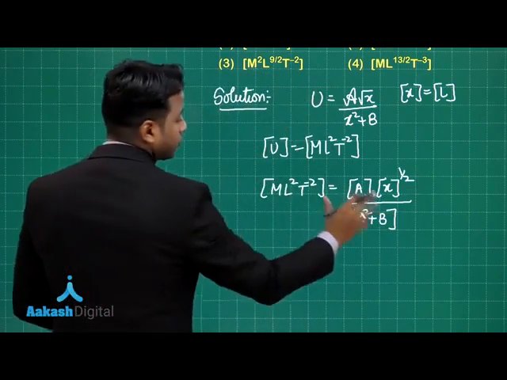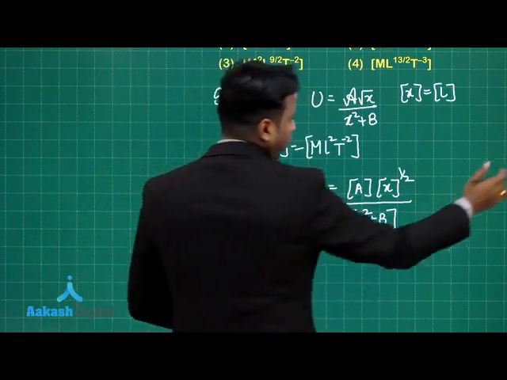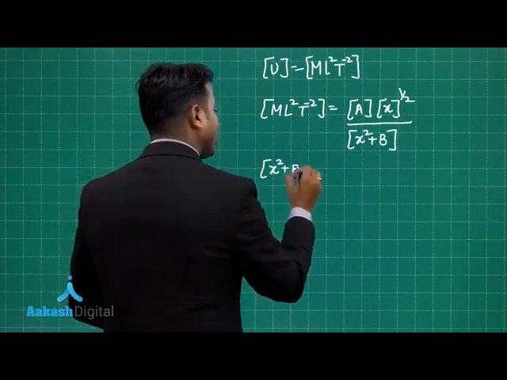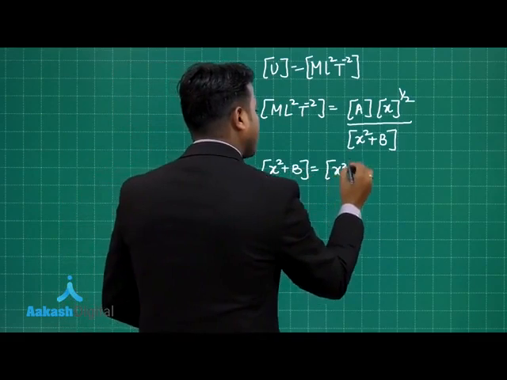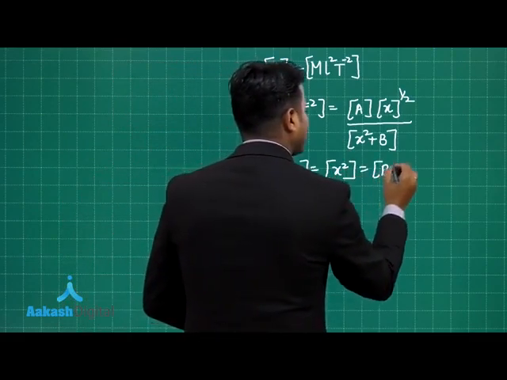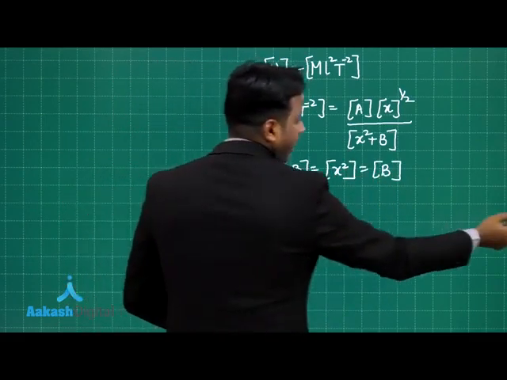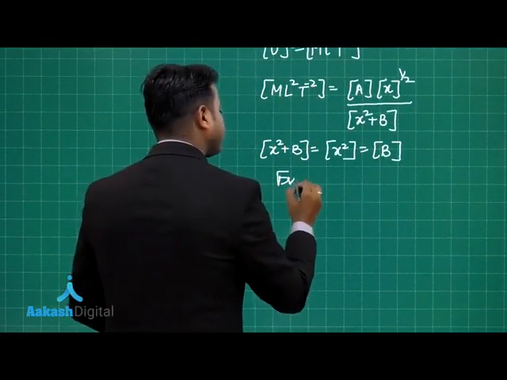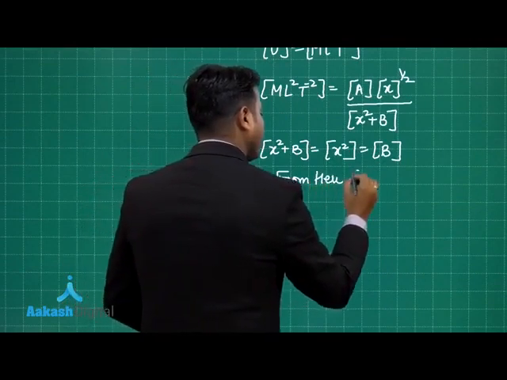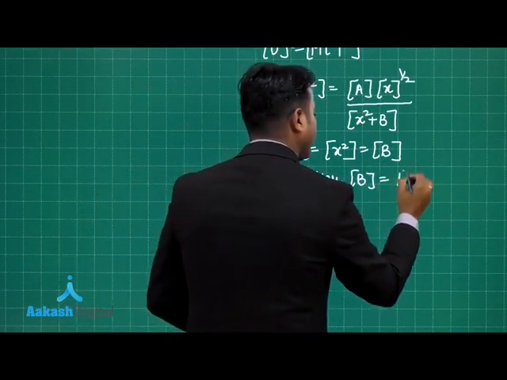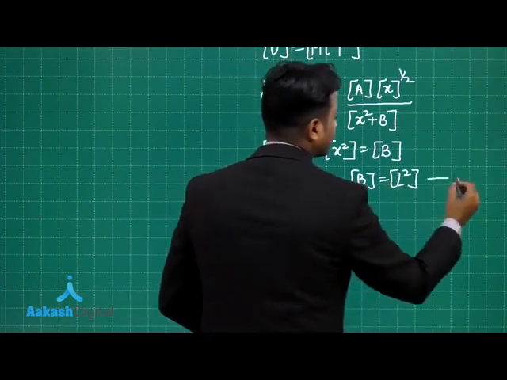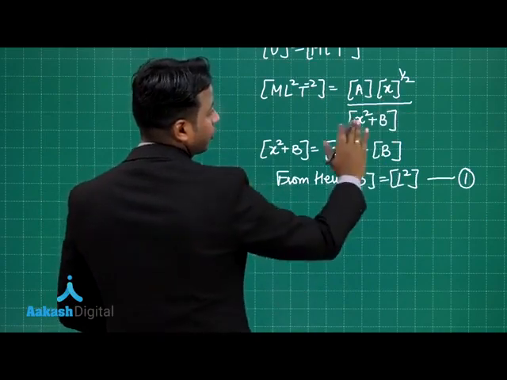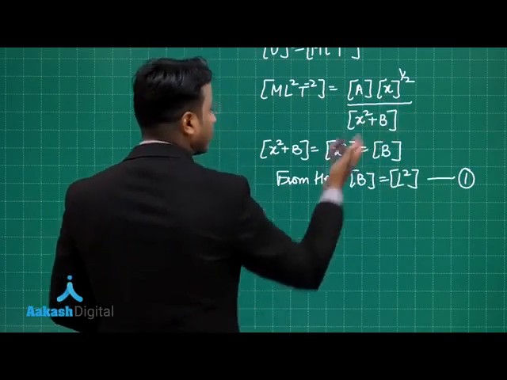Now just focus on this x square plus B. We know from the principle of homogeneity that the dimension of x square is also the dimension of B, and the dimension of x is L. So obviously the dimension of B comes out to be L square. This is the first part that we need to calculate. Now let's substitute the dimension of x square plus B, that is obviously L square.